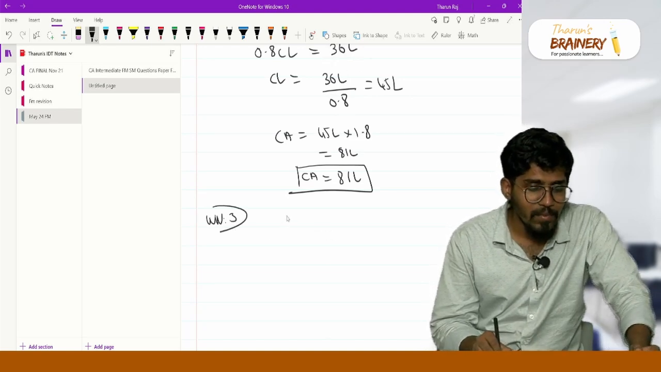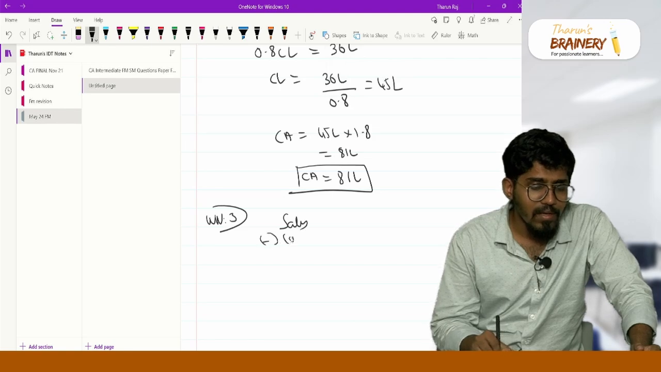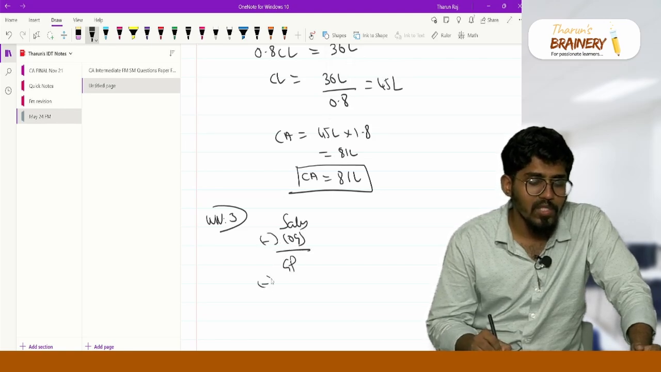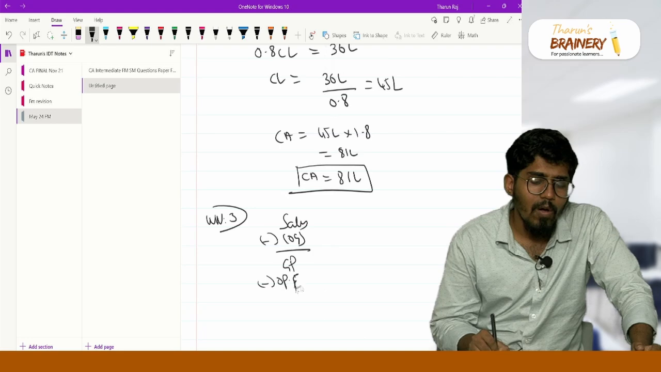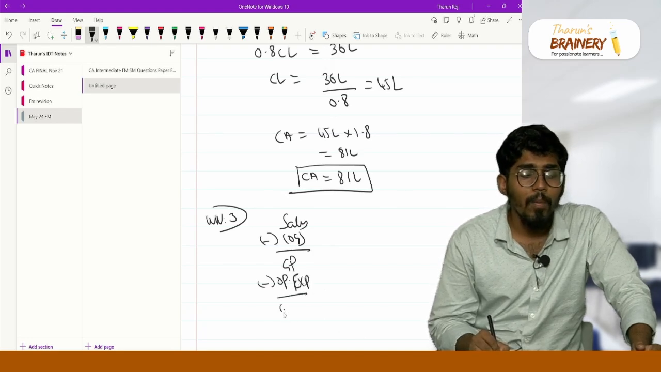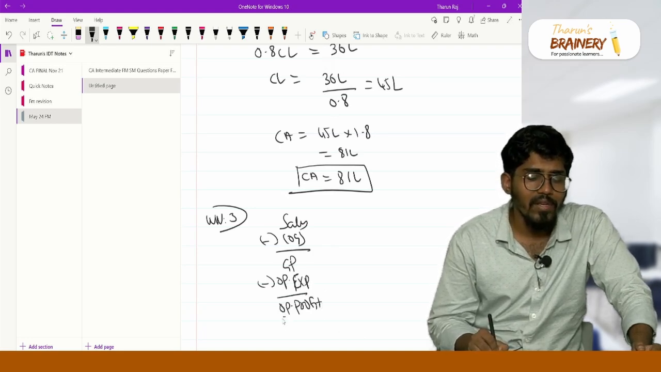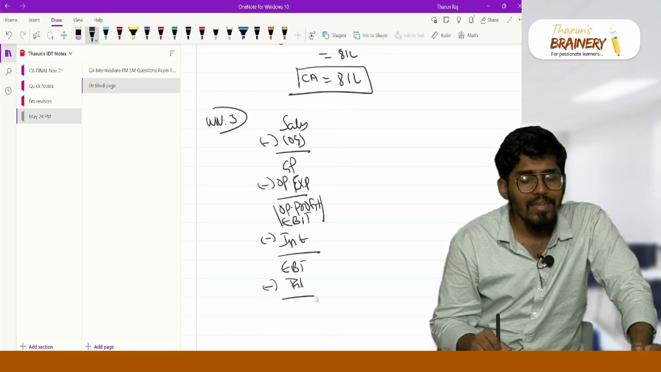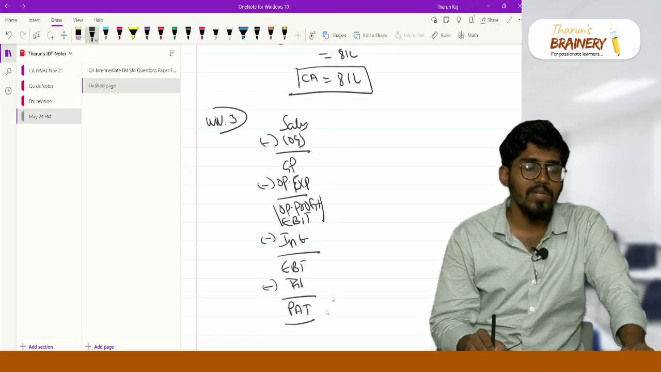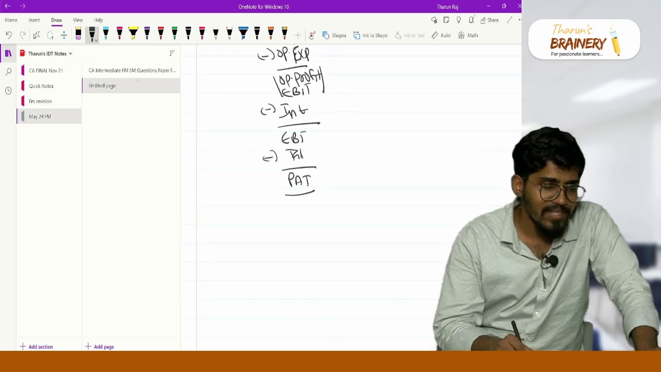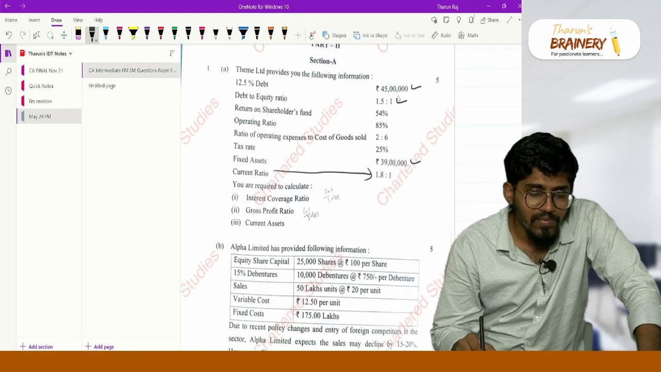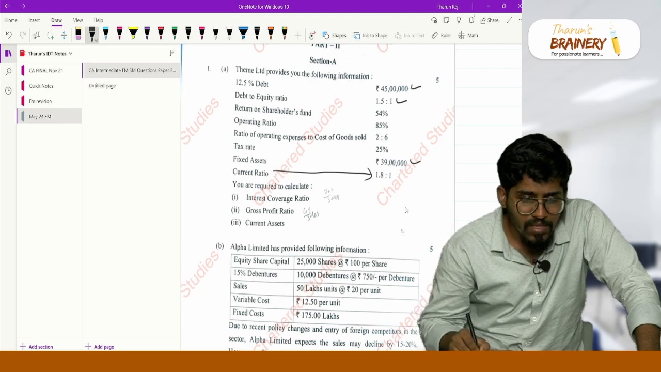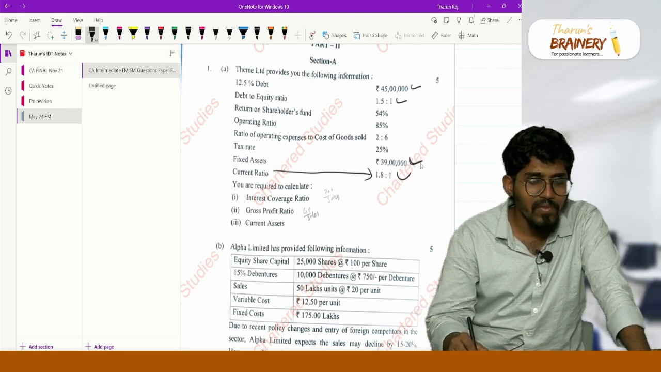Let us draw the income statement also. Sales minus cost of goods sold is equal to GP. GP minus operating expense is equal to operating profit. This operating profit is also called EBIT. EBIT minus interest is equal to earnings before taxes, minus taxes is equal to PAT. This is my income statement. Now sir, which information do I have to use next? I have used the debt and equity information, the current ratio information, and the fixed asset information.